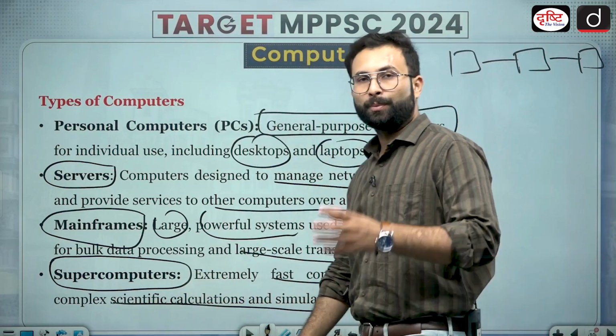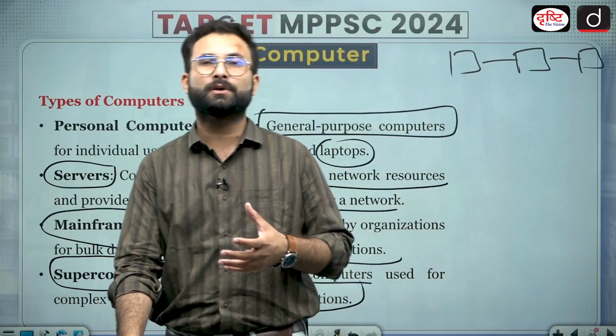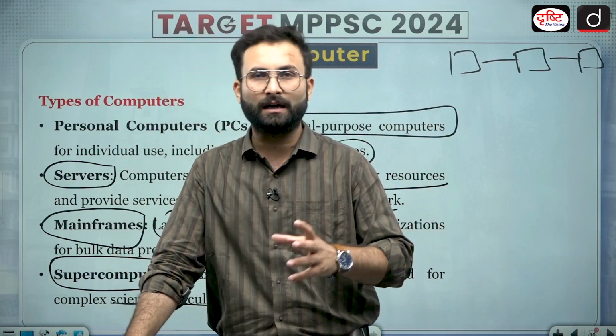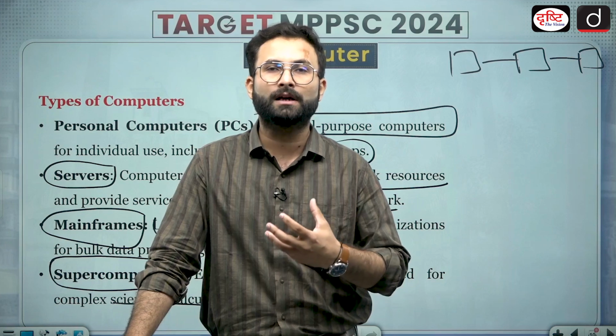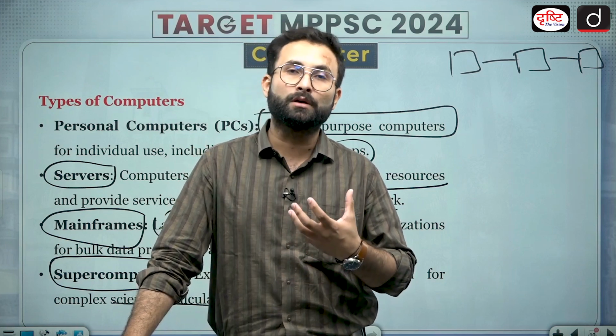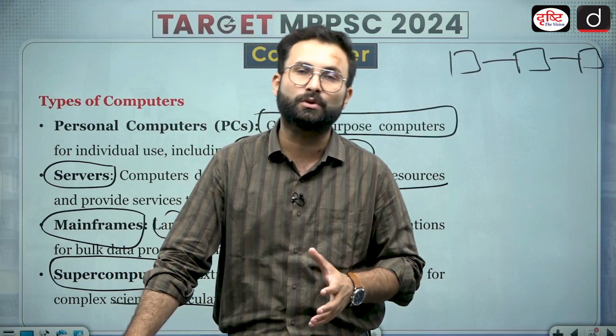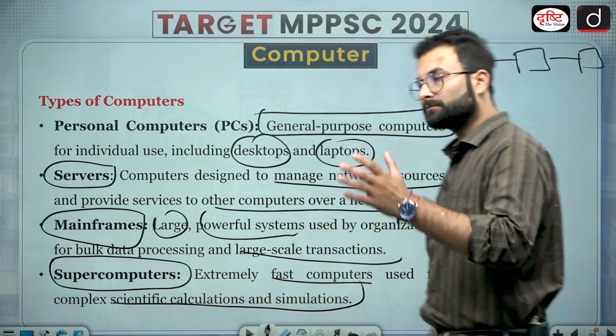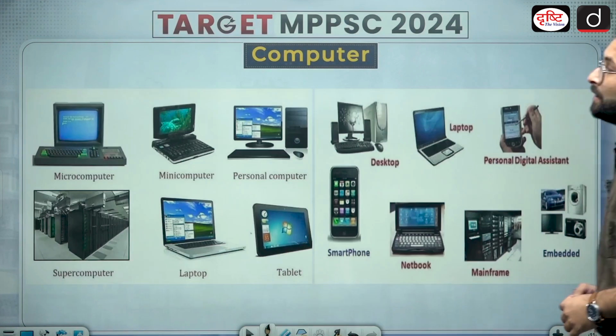Supercomputers are used in weather forecasting and similar tasks. These are computers with a high capacity, doing many calculations at the same time. So these are called supercomputers. Now, moving further, these are the types.